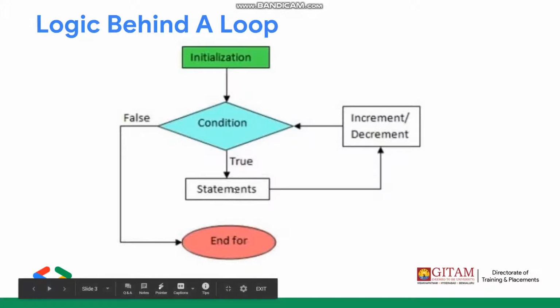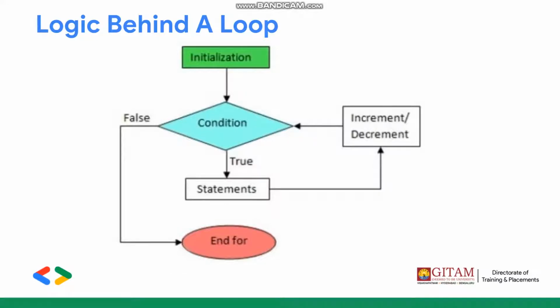These statements are executed again, and then I is again incremented, and then again the condition is checked. This loop goes on and on until the condition remains true. Once the condition becomes false, that means once the variable is incremented or decremented enough number of times, this condition becomes false. That's when the control comes out of the loop and goes and executes the next statements. So let us see what loops we have in Python.